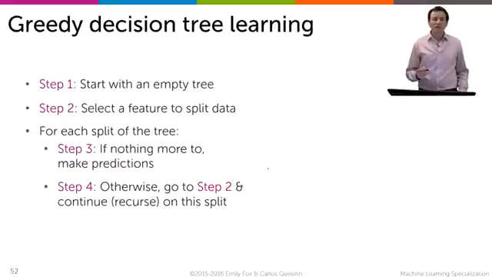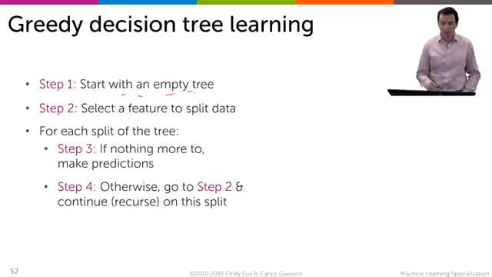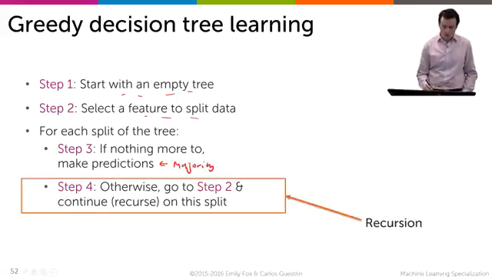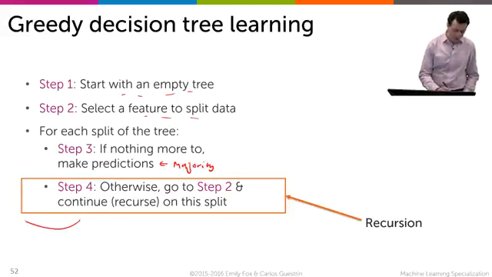If we go back to the greedy learning algorithm for decision trees that we discussed in the previous module, we started with the empty tree. We selected a feature to split on. Then we said stop if there was nothing left to do and just make the prediction, the majority class. And otherwise, we're going to recurse and go back to step 2.